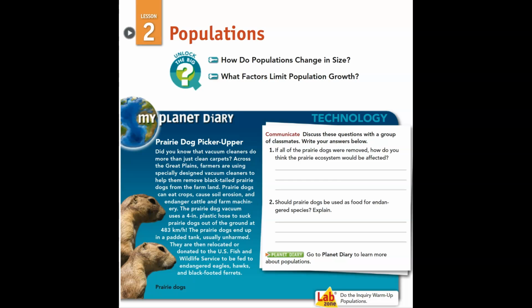Number 2 says, should prairie dogs be used as food for endangered species? This is an opinion question, but I'd say that maybe one type of organism is not more important than another type of organism. Or I could say, well, I think the bald eagles are dying out, so it's not fair that those animals should die out when we have a lot of prairie dogs. What do you think?